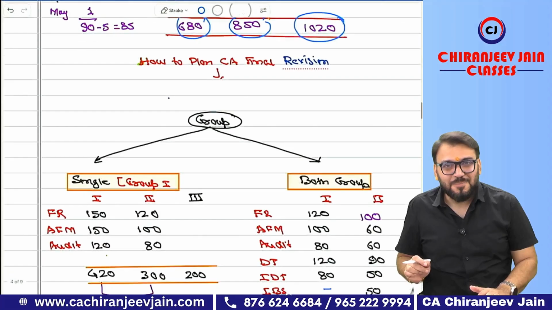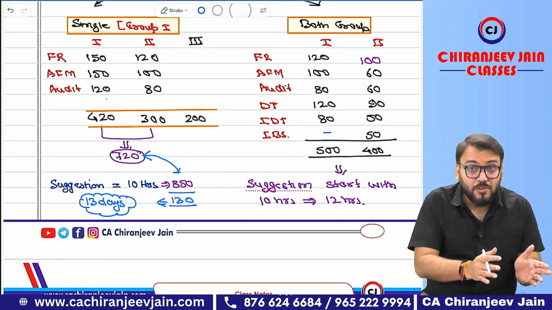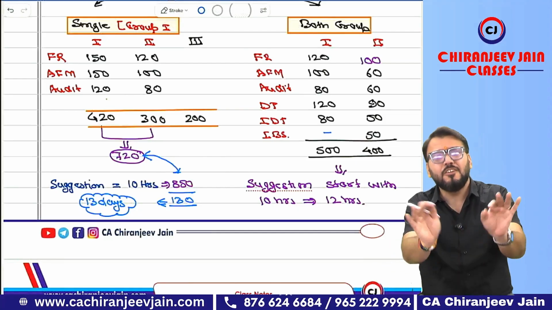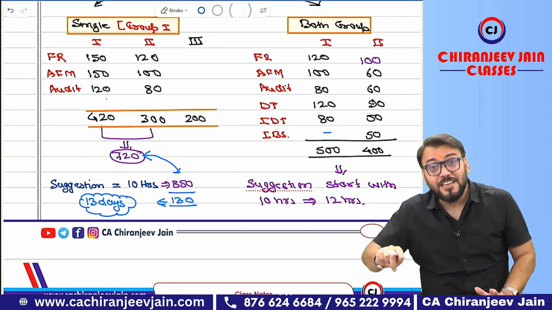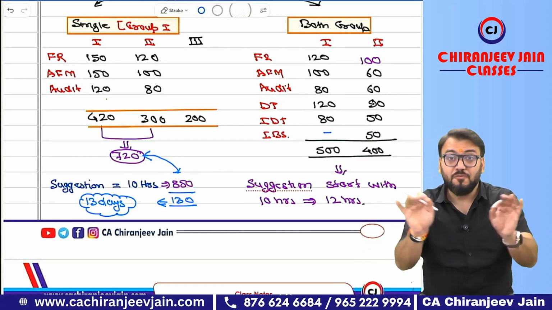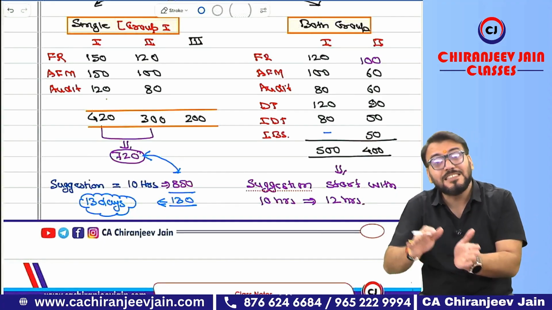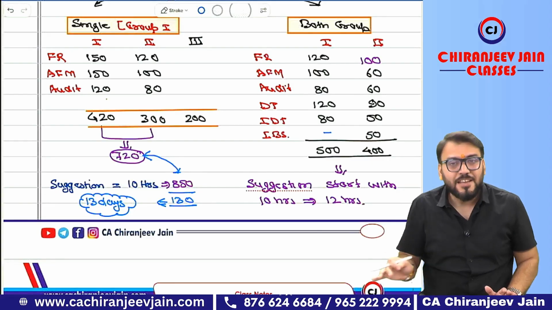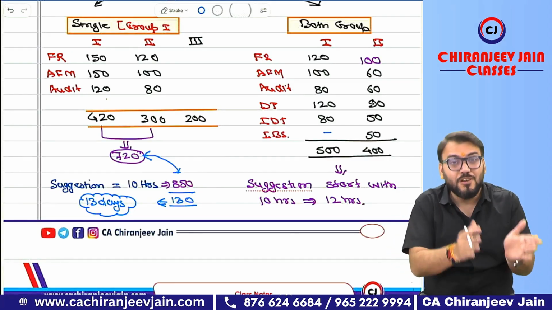Now your revision plan depends upon whether we are writing one group or both groups. Right now, I am not saying whether you should write one group or both groups. Whatever you have decided, you stick to that. If you have already decided on one group, don't change it. If you have already decided on both groups, right now don't think whether you can write or you can't write. Yes, if you are finding difficulty deciding one group or both groups, don't worry, I'll make a separate video for that. Right now, we are here to understand how many times each subject should be revised if you are writing one group or both groups.